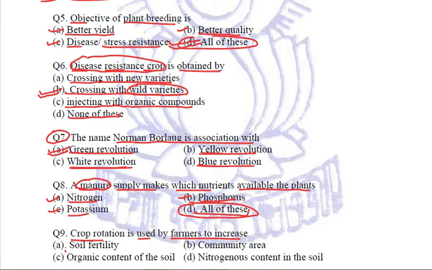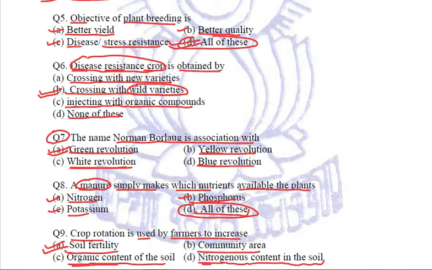Is it to increase the soil fertility, or to increase the organic content of the soil, or to increase the community area, or to increase the nitrogenous content in the soil? Now the correct answer is A, soil fertility. By doing crop rotation, the farmer's objective is to increase the soil fertility, because if he wants to increase organic content, he'll be adding manures.